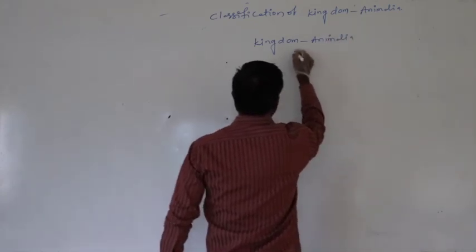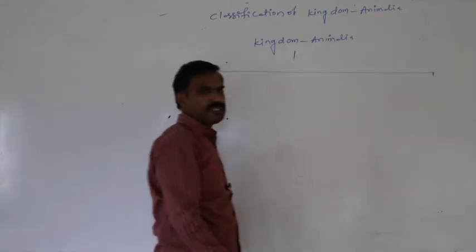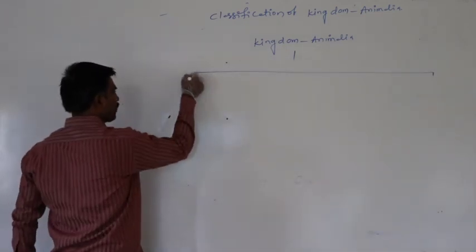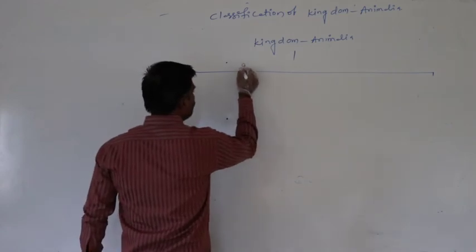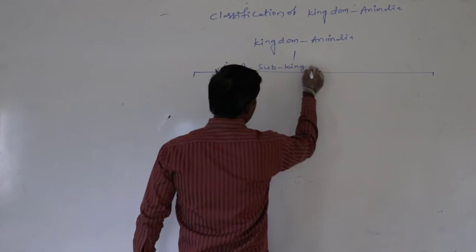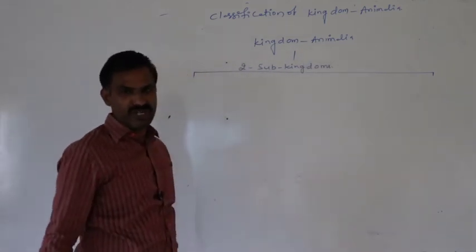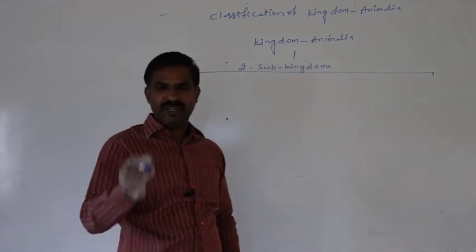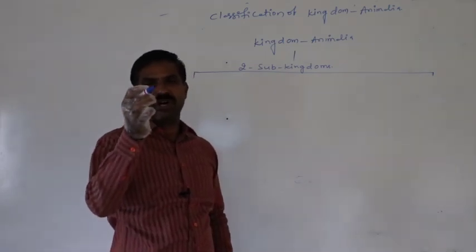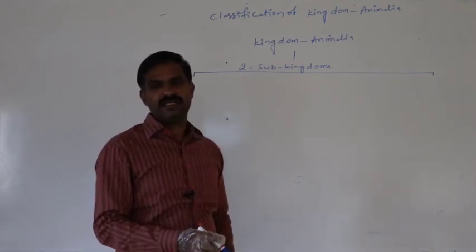This kingdom Animalia is principally categorized into two sub-kingdoms based on the presence and absence of tissue, whether original tissues are present in the body or only cells are present.